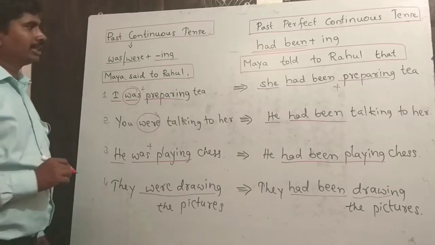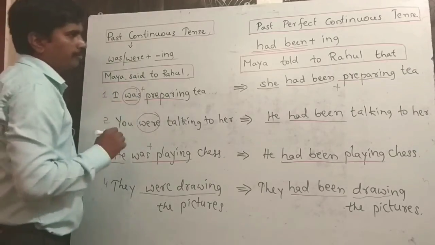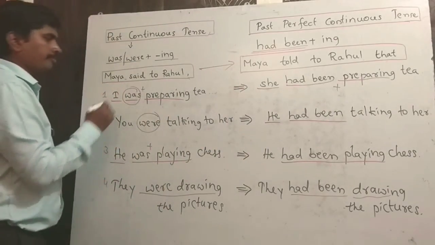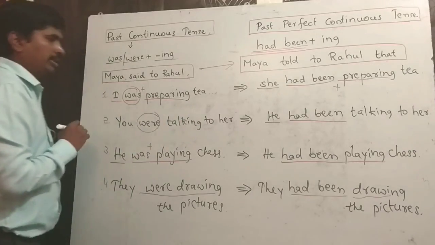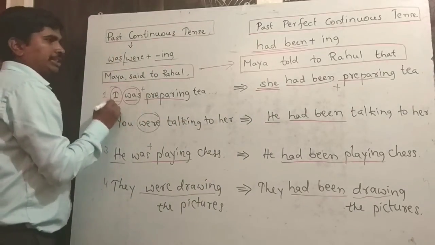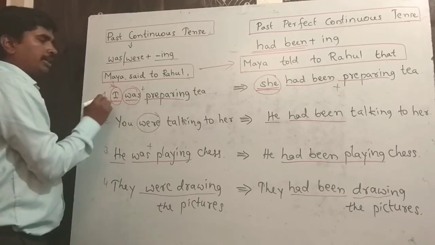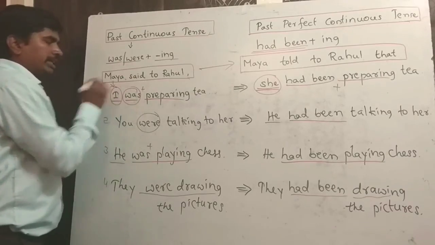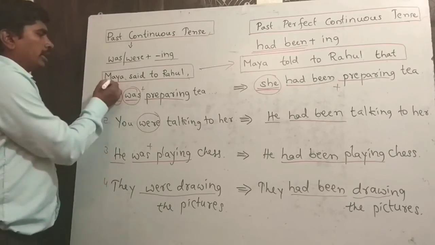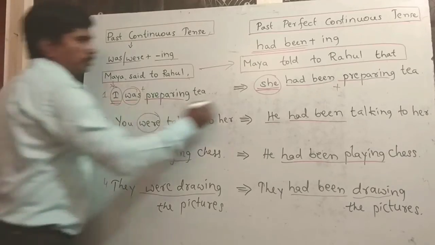Let's take some examples. Maya said to Rahul, I was preparing tea, can be changed. Maya told Rahul that she had been preparing tea. Here we have a speaker Maya, which indicates female gender, so instead of I we have to use she.